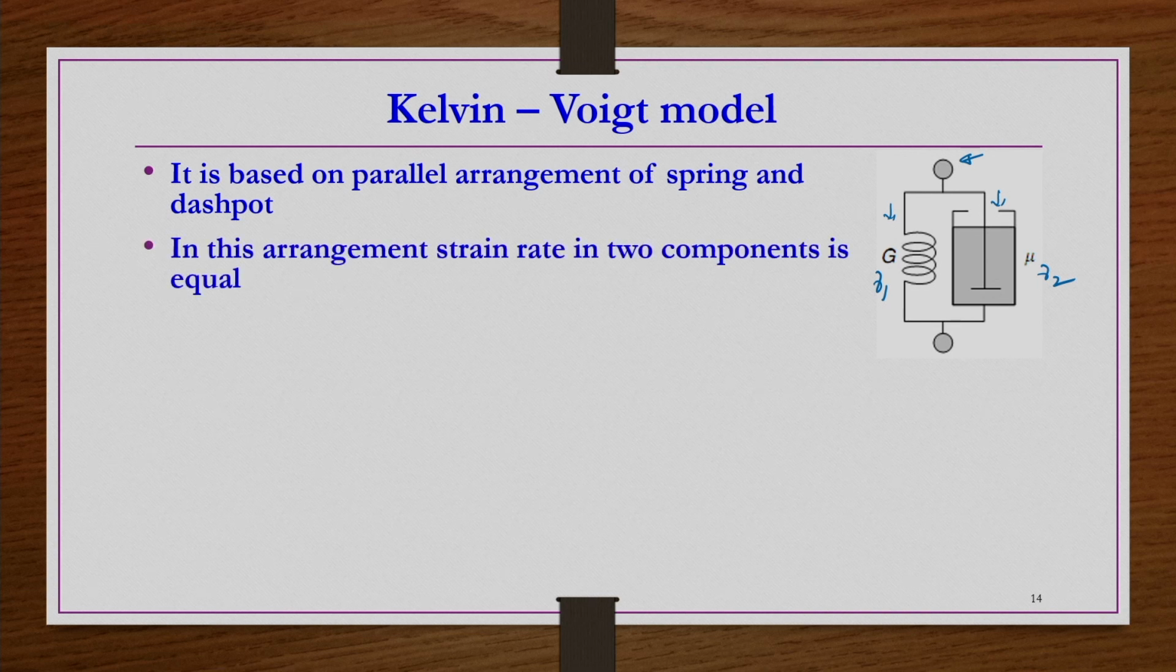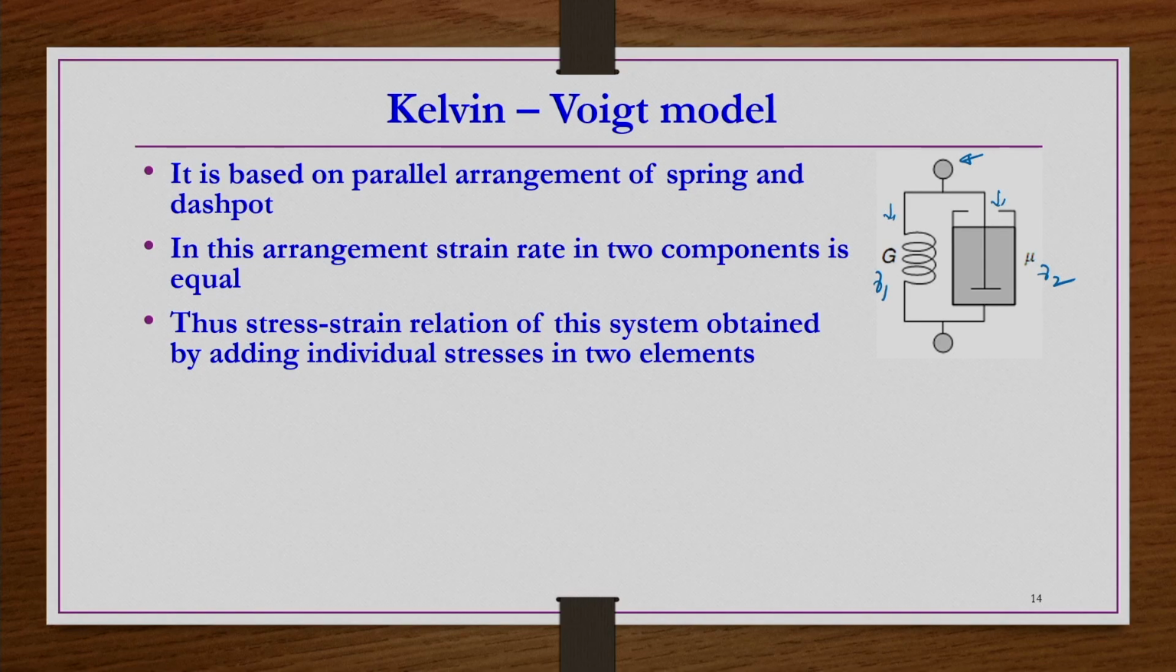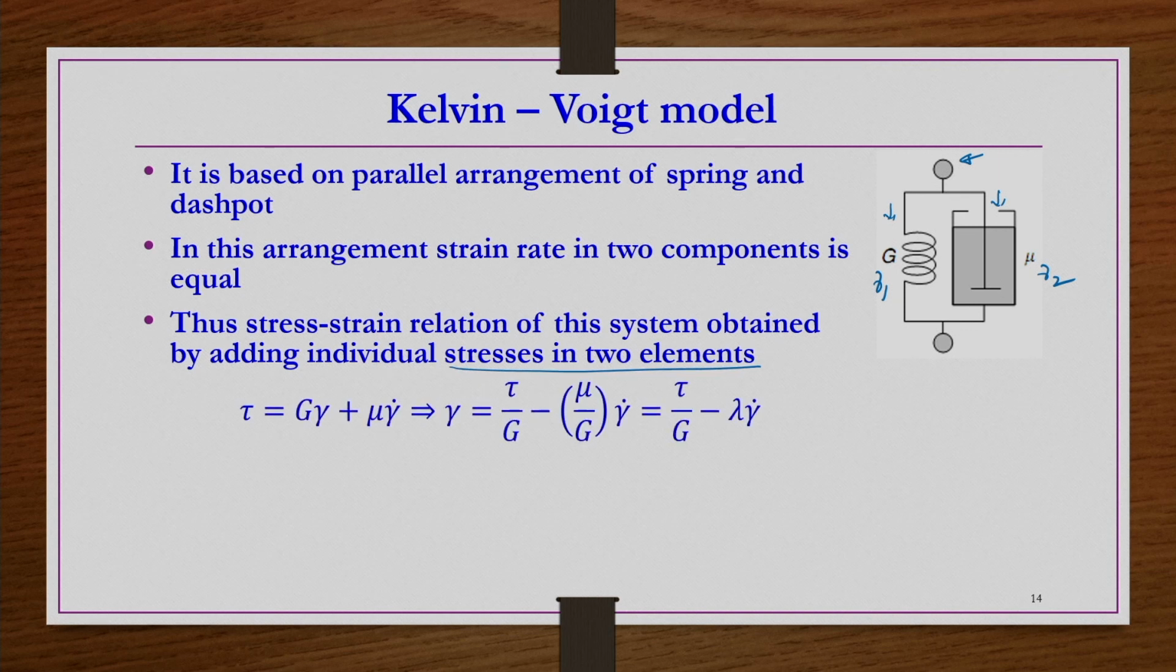Whereas in the Maxwell model, the strain rates are different, stresses are the same. So, then we added the strain rates together to get the total strain rate. So, that is the difference between these two models. In this parallel arrangement, whatever the strain rate in the two components is, that is equal. Thus the stress-strain relation of this system is obtained by adding individual stresses in the two elements. So, that is tau is equal to G gamma plus mu gamma dot, right.